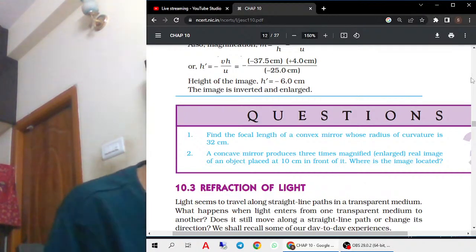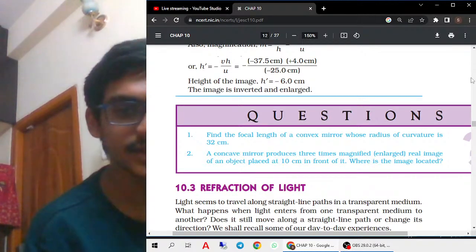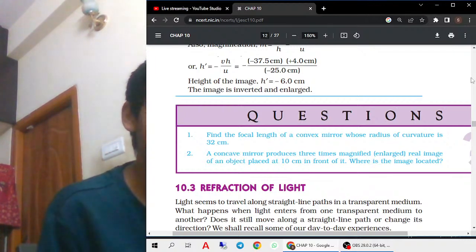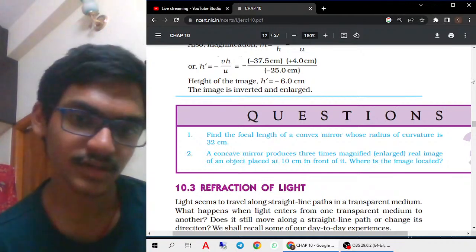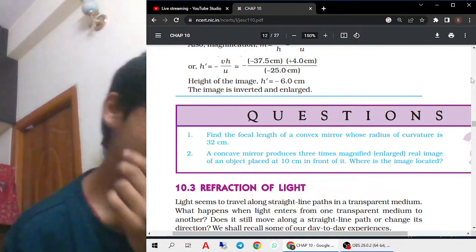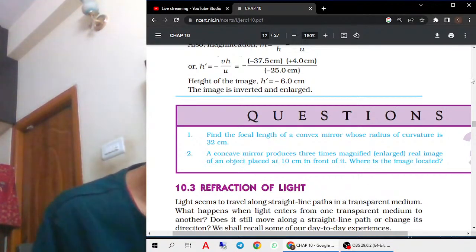So magnification m is plus 3, they gave. For the concave mirror, magnification is always in minus, you have to remember.